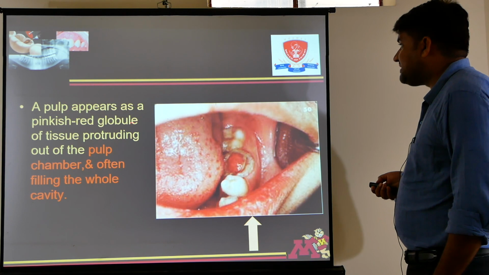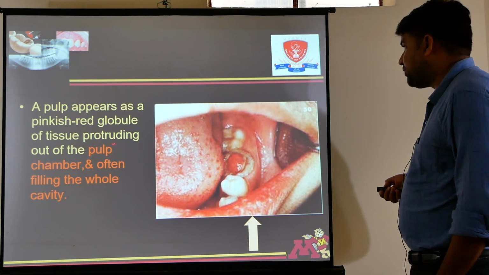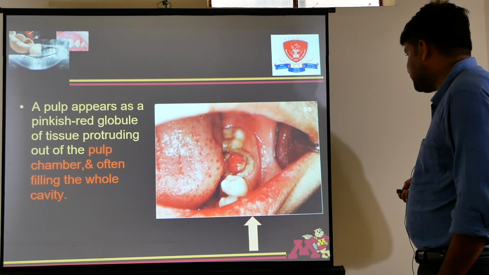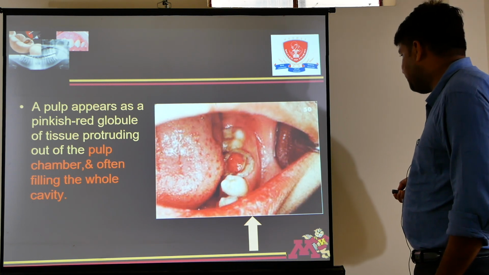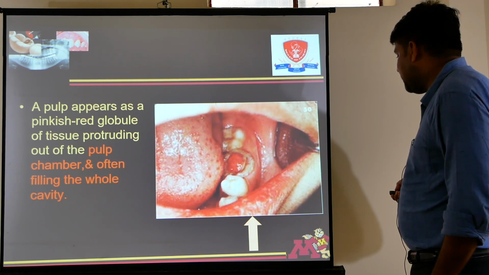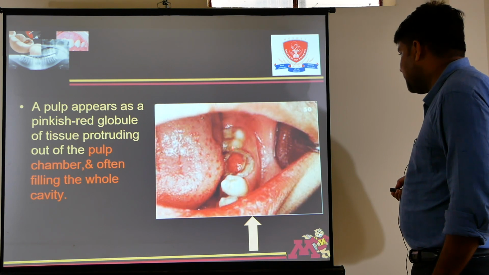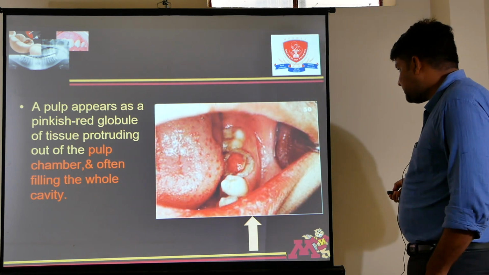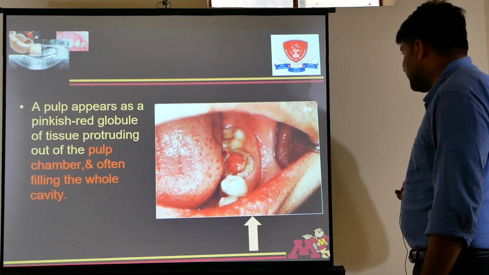A pulp polyp appears as a pinkish red globule of tissue protruding out of the pulp chamber and often filling the whole cavity. See, this is the typical feature of pulp polyp. A large carious lesion is there and this is pulp, and on chewing there is severe pain on it. I have mentioned that it is confused with gingival polyp.